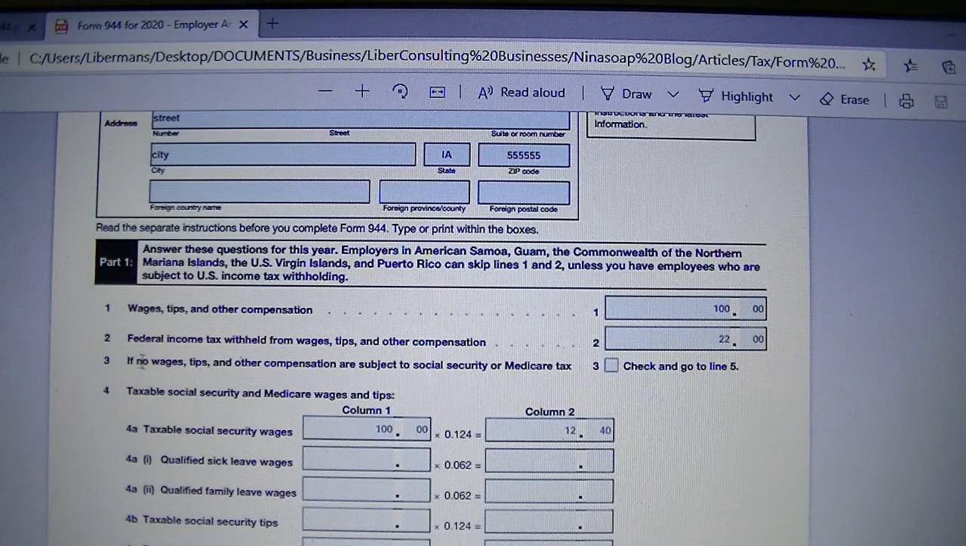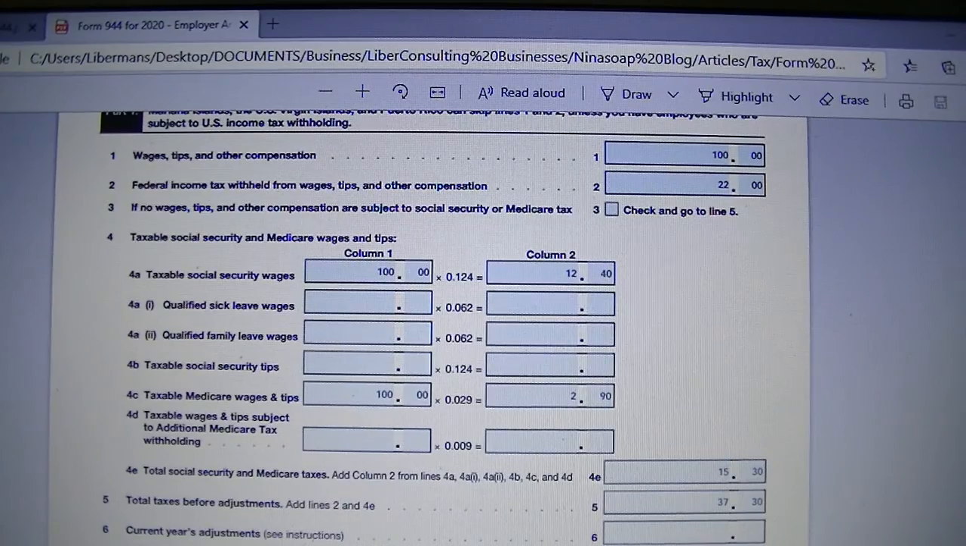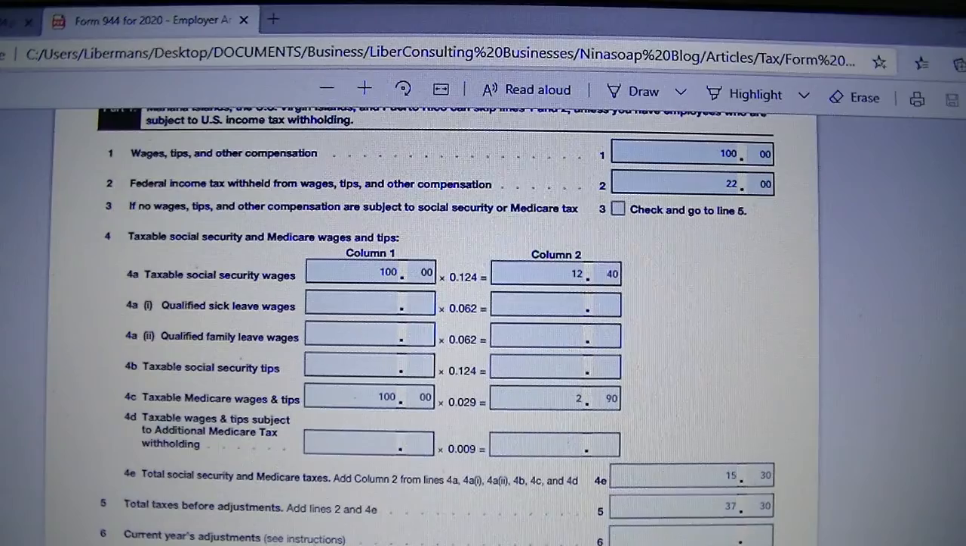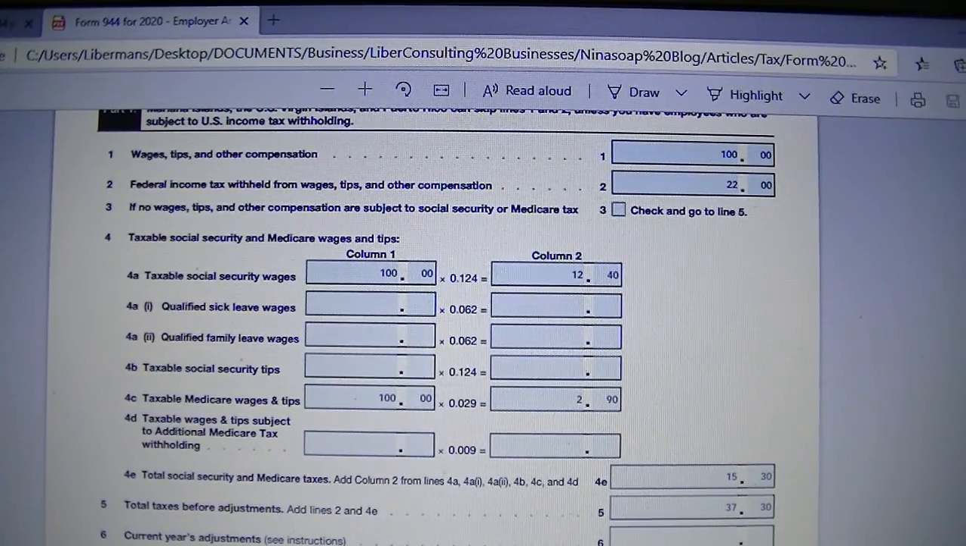Line 3. If no wages, tips, or other compensation are subject to Social Security or Medicare tax, check line 3. But our wages are subject to those taxes, so we are not going to check box 3. Line 4, taxable Social Security and Medicare wages and tips. Line 4 has column 1 and column 2. Column 1 is the income, and column 2 is the tax.